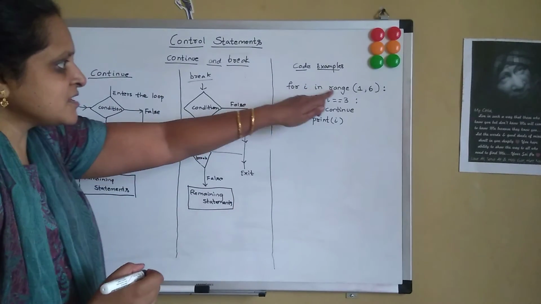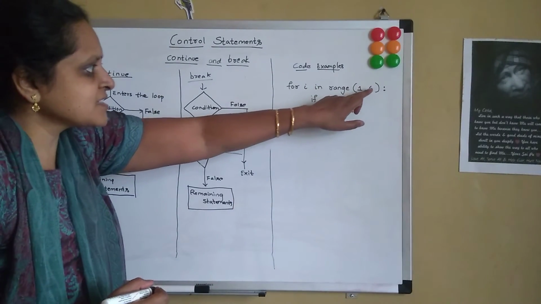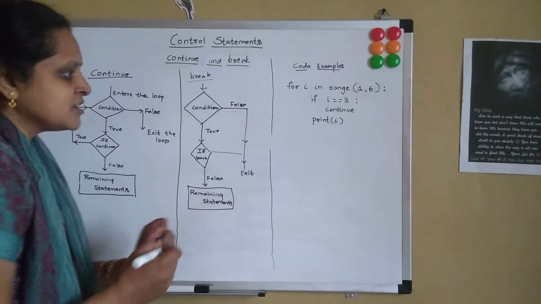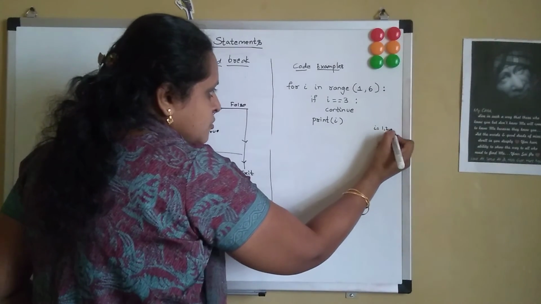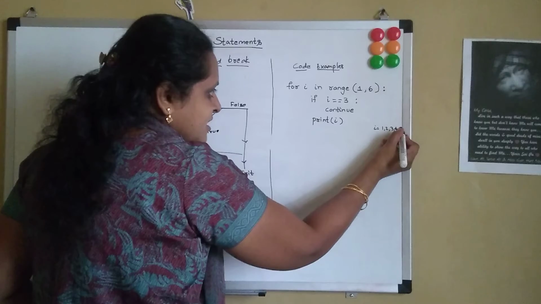So here i is in range 1 to 6. So it takes n minus 1, that is still 5. So i will range through 1, 2, 3, 4 and then 5.